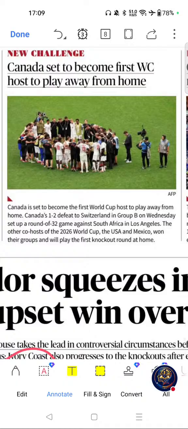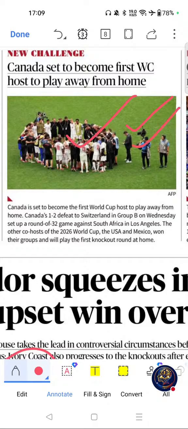Was this one. Canada set to become first World Cup host to play away from home. Why is this topic important for exams? Historic sporting milestones are frequently asked in competitive exams, and this is relevant for the sports current affairs section.